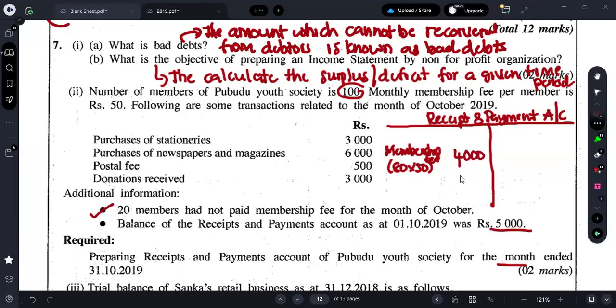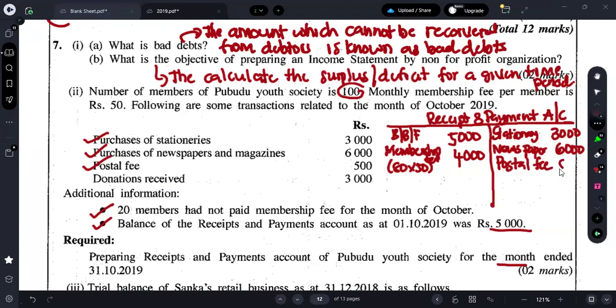Fine. Next one is what? The balance of the receipts and payment account is 5,000. So the opening balance brought forward is 5,000. This is also fine. Next one is purchase of stationery, 3,000. Purchase of newspaper, how much? Newspaper is 6,000. Postal fee, how much? 500. Postal fee is 500. Donation received.